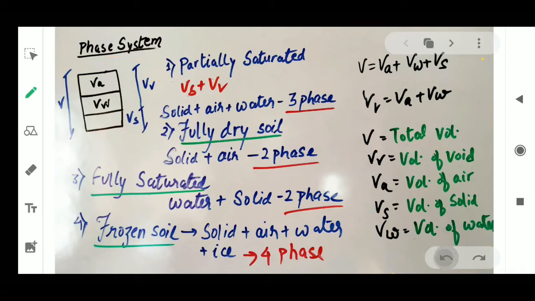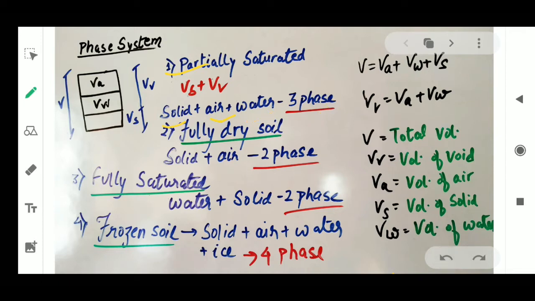So what is the partially saturated condition? What are the phases, and is it a two phase system or three phase system, whatever it is? So how do we determine that? Here we will understand. So first is partially saturated condition. For partially saturated condition, it means that it has water present in it and also some air present in it. So solid plus air plus water, it becomes three phase system, right?